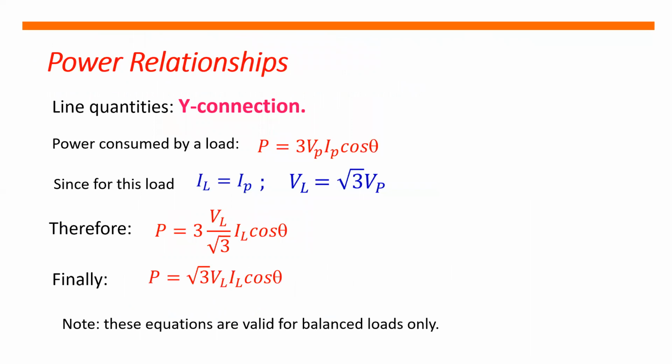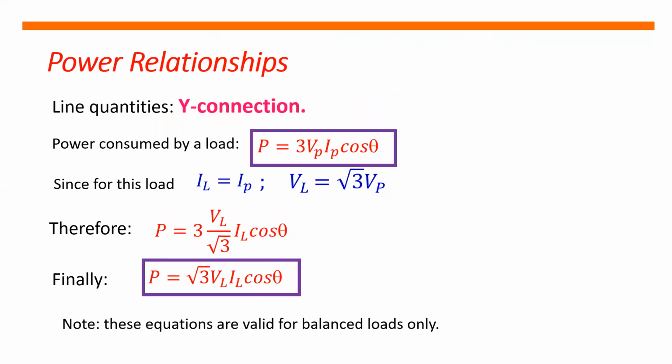When it comes to power, we have two equations for power in Y connection. So we have here P is equal to 3, ang ating multiplier. Then we use the phase voltage and the phase current multiplied by the cosine theta. The power can also be represented by square root of 3, ang multiplier natin, multiplied by the line voltage, multiplied by line current, multiplied by cosine theta. So remember that cosine theta is equal to power factor.